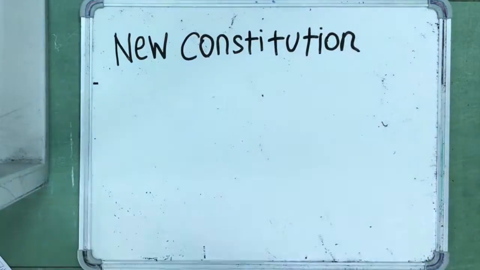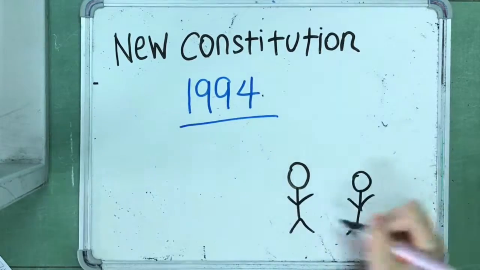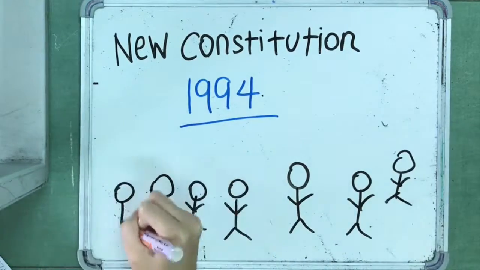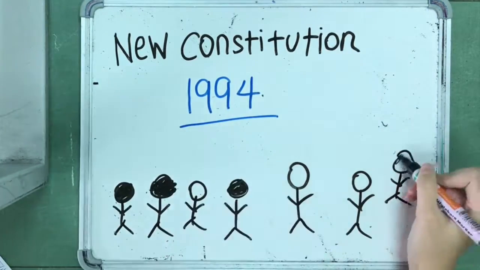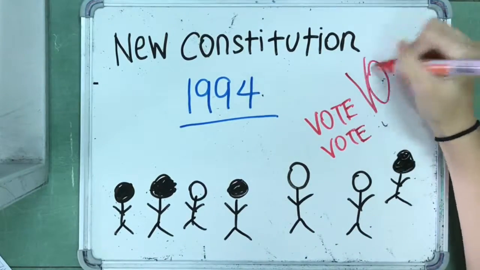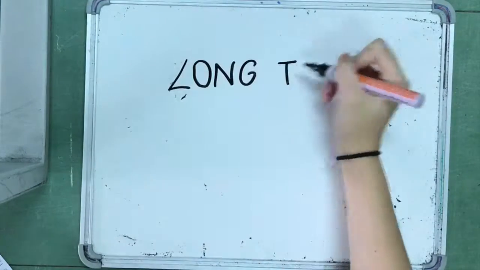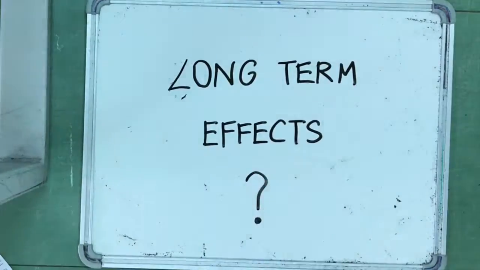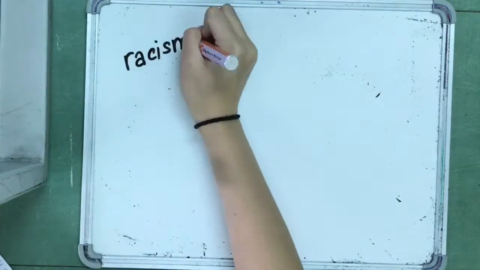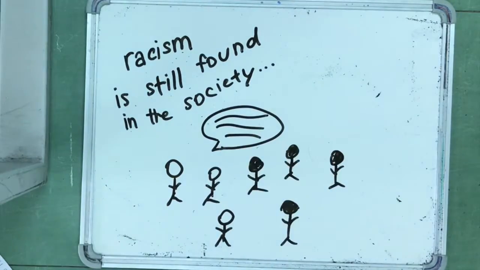In 1994, a new constitution took effect, and it gave blacks and other racial groups the right to vote, resulting in an alliance of political parties forming a government with a non-white majority, which marked the official ending of the apartheid system in South Africa. Even though the apartheid system is long gone and South Africa has shifted to free political elections, nowadays racism still remains a huge issue.